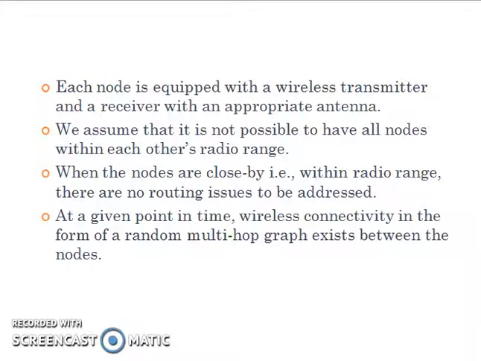Next, each node is equipped with a wireless transmitter and a receiver with an appropriate antenna. That is, each node can act as a transmitter and a receiver. We assume that it is not possible to have all nodes within each other's radio range. When the nodes are close by, that is, within radio range, there are no routing issues to be addressed. The problem of routing issues arises only when the nodes are not close. At a given time, wireless connectivity in the form of a random multi-hop graph exists between the nodes.